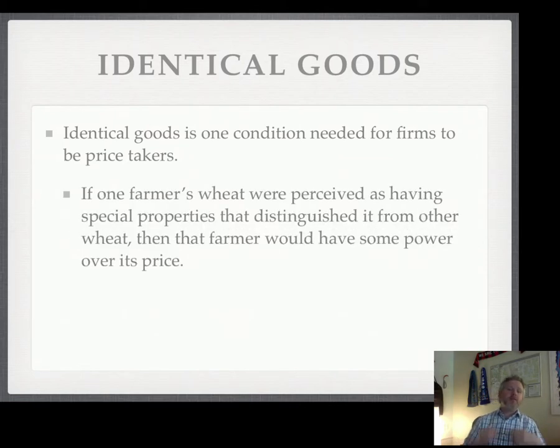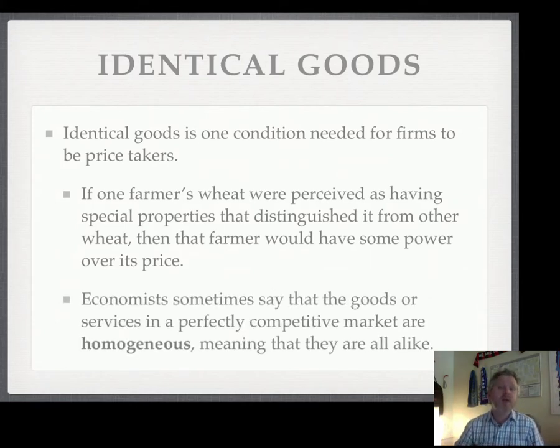But if one farmer's wheat was perceived as having some sort of special properties, like it was name brand wheat, or it was more resistant to disease or something like that, then that would make it a different good, and it wouldn't be identical. So that would violate the assumption. So another thing economists sometimes say is that the goods in a perfectly competitive market are homogeneous, meaning that any one good I pull out of the market is the same as any other good. It's homogeneous, meaning everything is the same.